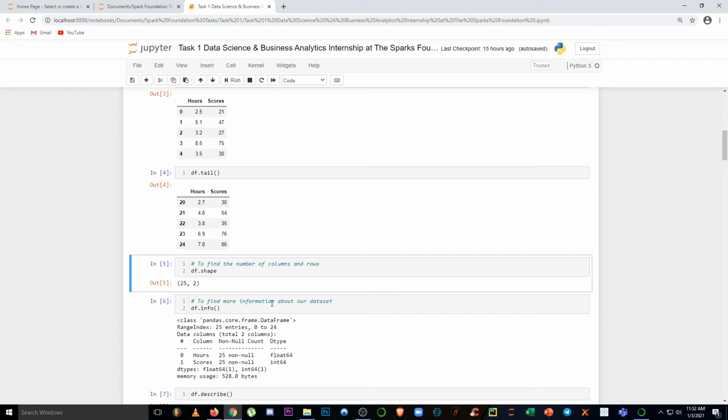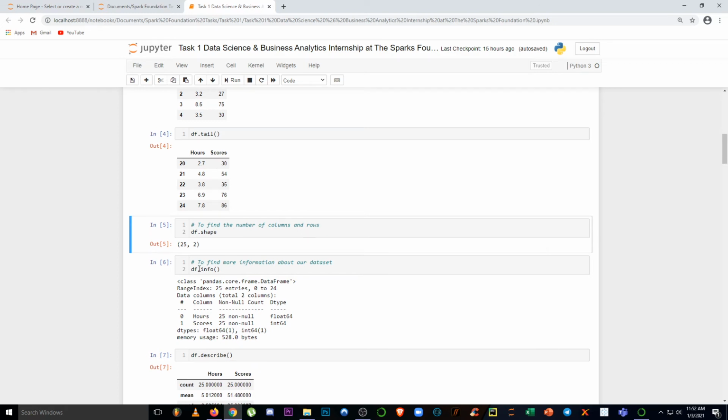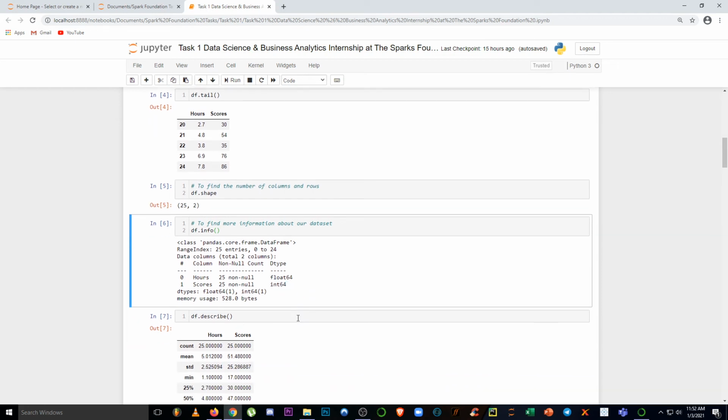We can get more information about our data through df.info. From df.info we can see that hours has 25 data points which are non-null, and these are float. And then we have scores, which again has 25 data points, non-null and integer type.